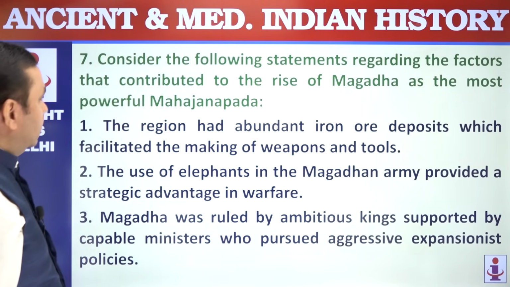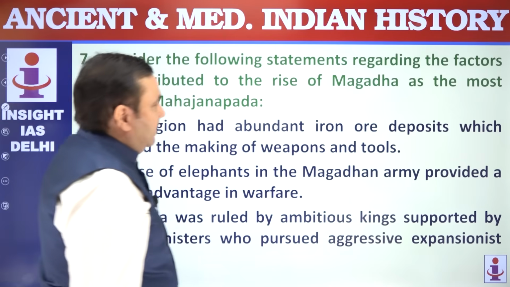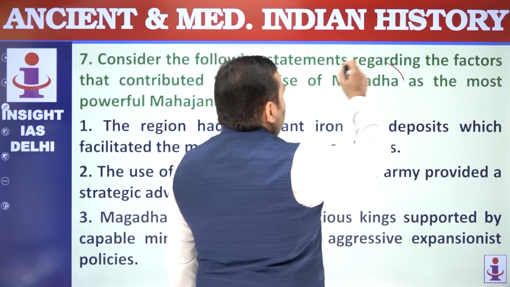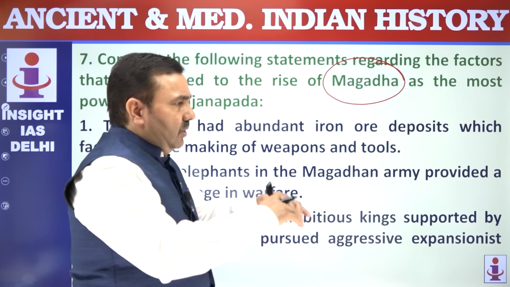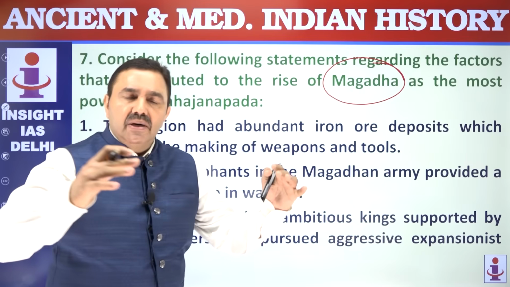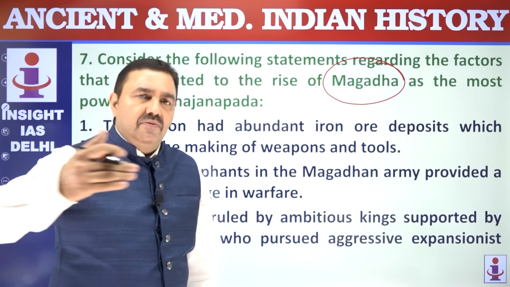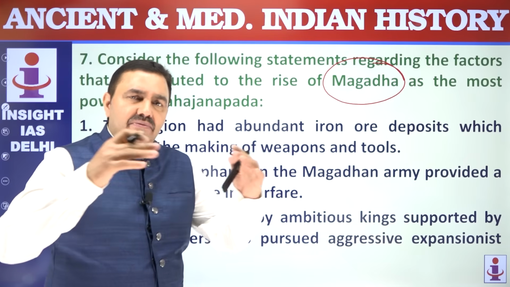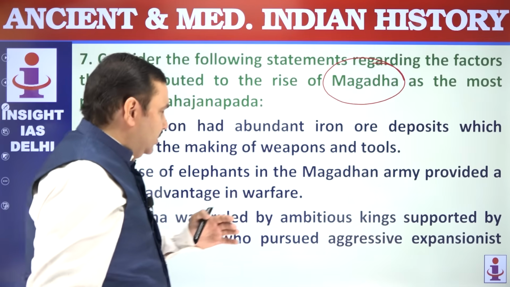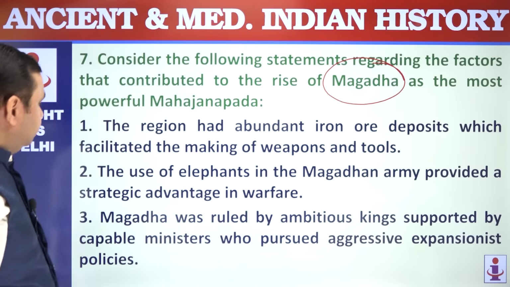Question number 7. Consider the following statements regarding the factors that contributed to the rise of Magadha. Magadha was one of the 16 Mahajanpadas. Magadha was located in today's Bihar, and the location of Magadha, the leadership of Magadhan rulers, availability of iron, availability of extensive fertile plain, availability of perennial rivers, natural safety available to Magadhan capitals. All those factors contributed to the rise of Magadha.